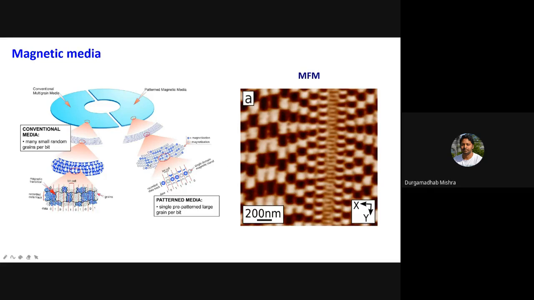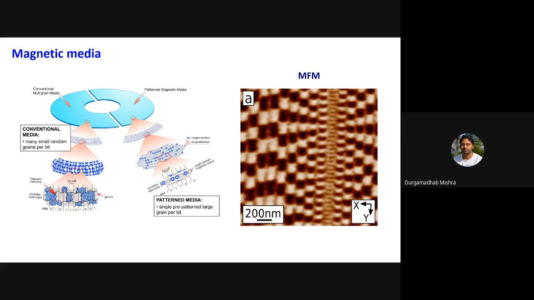Here is a picture of how a real magnetic hard disk looks. This image is taken by a magnetic force microscope, where you are sensitive to the magnetic signal of your sample. Here you can clearly see the different bits that have been written.